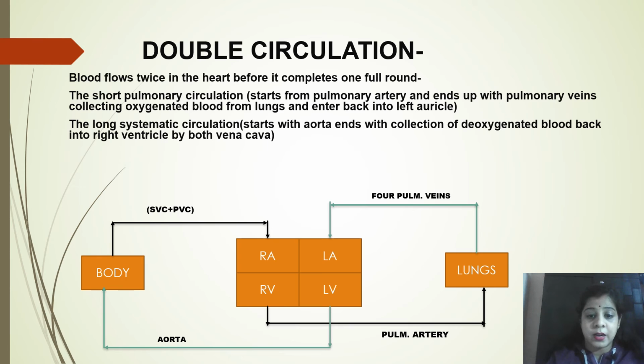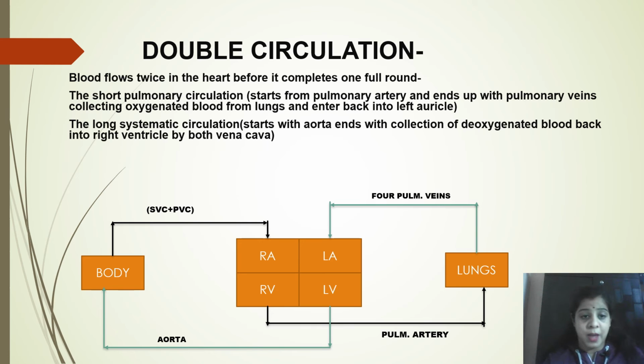It is very easy, and actually you can say it is a very handy diagram which you can go through. See, SVC plus PVC, that means over here superior vena cava and posterior vena cava. Now I have told you from the body, this vena cava carries the deoxygenated blood. Okay, one more thing I would like to tell you before going through the diagram, that the black arrows represent the deoxygenated blood, and the green arrows represent the oxygenated blood. So it is much easier for you to understand.